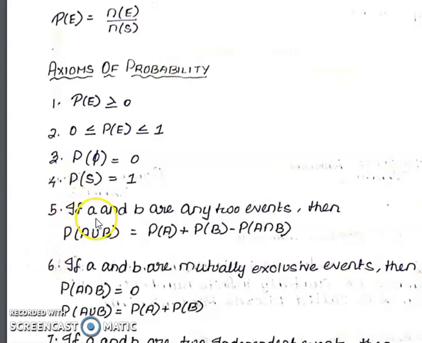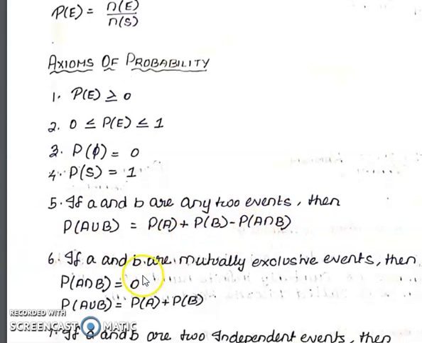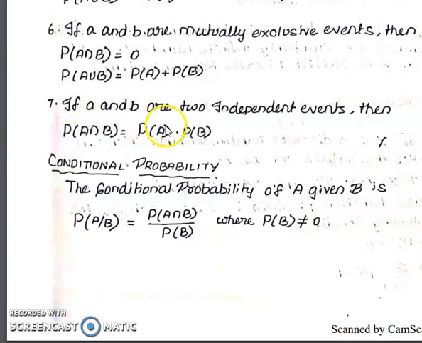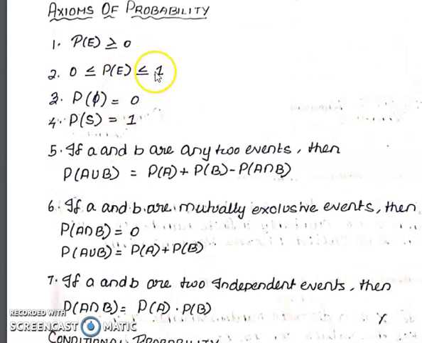If A and B are any two events, then the probability of A union B is P(A) + P(B) - P(A ∩ B), right? If A and B are mutually exclusive events, then P(A ∩ B) becomes 0. Therefore, P(A ∪ B) is P(A) + P(B), right? Again, if A and B are two independent events, then P(A ∩ B) is equal to P(A) × P(B). So these are all the axioms in probability.